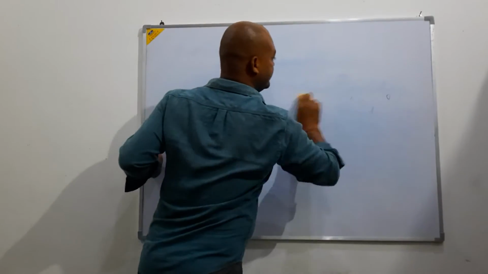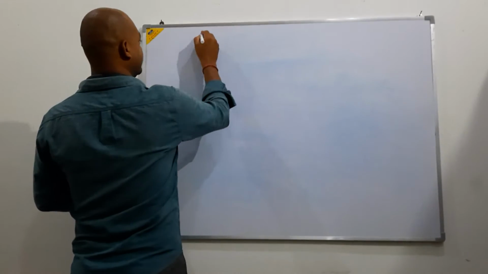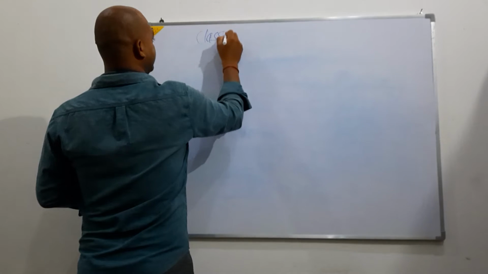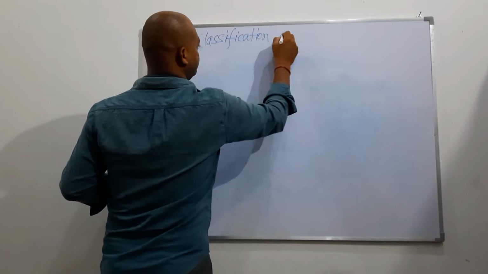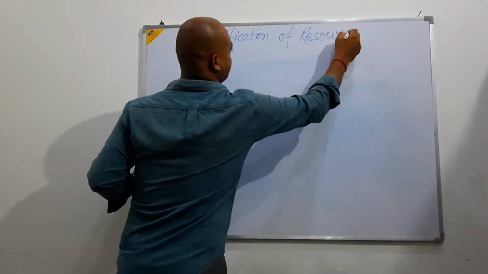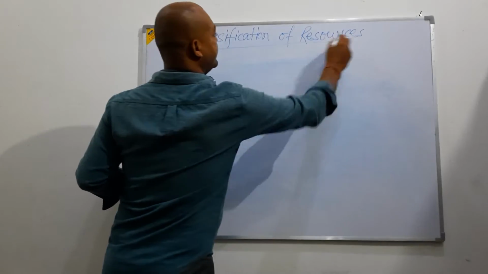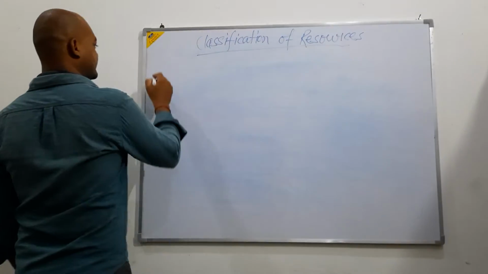Now, we are going to discuss the classification of resources. There are four main categories on the basis of which resources are classified.